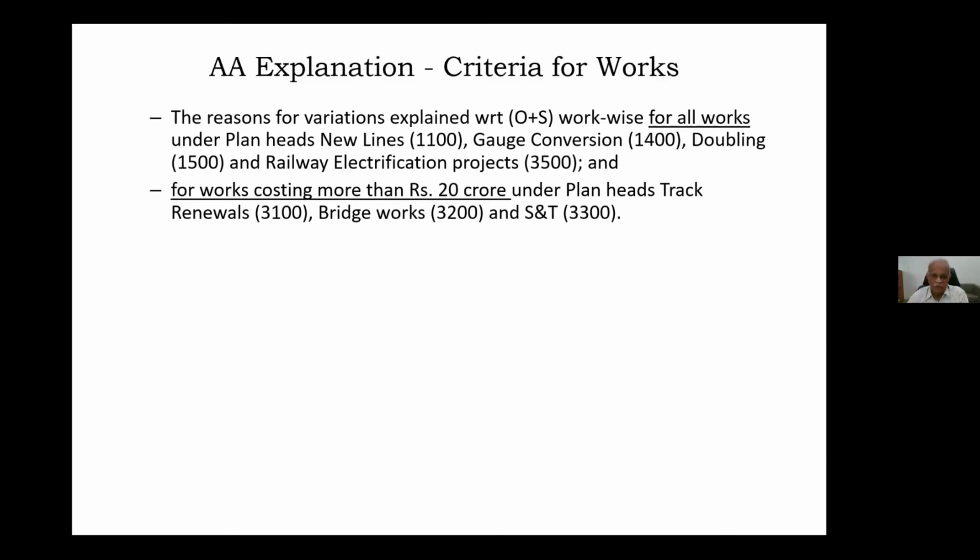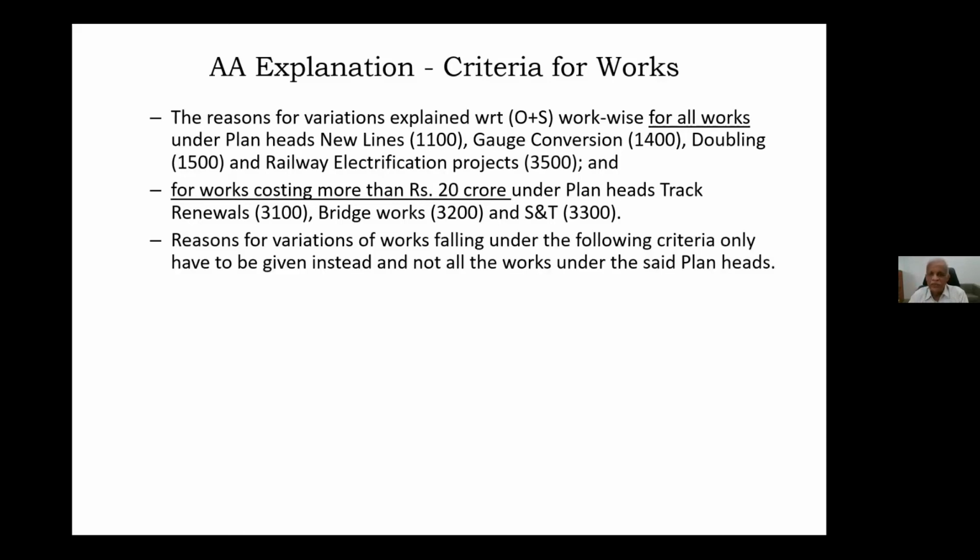Okay. Now next, the reason for variations for the works falling under the criteria only, as I said, criteria only we have to explain. Now what are the criteria? Please listen this carefully. Number 1, entire supplementary grant remains unutilized. So supplementary grant हमें मांगा, ये पूरा इस्तेमाल भी नहीं किया. Suppose 10 crores you asked, 10 crores it was given, and 10 crores saving is there. Then you have to explain.